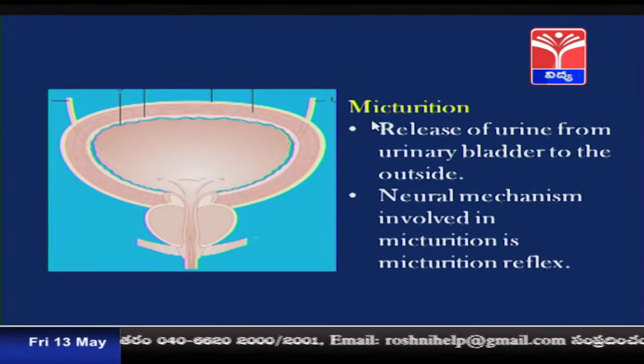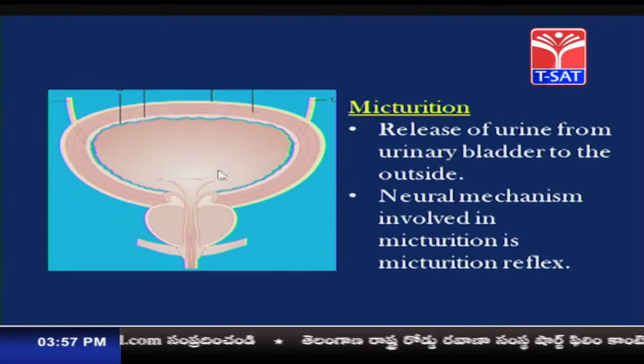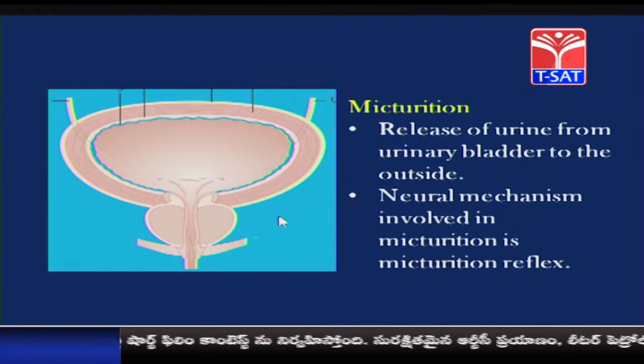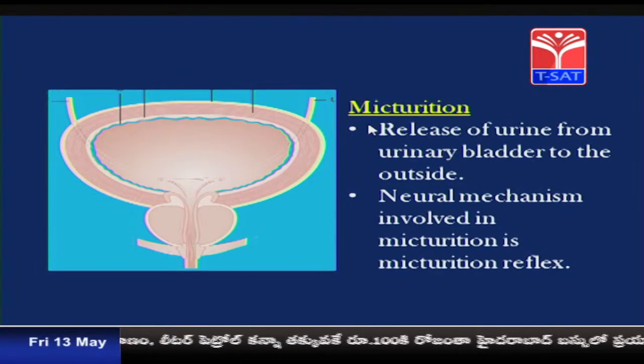Let us know the process of micturition. What is micturition? Generally, the release of urine from the urinary bladder through the urethra to the outside, we call urination, but technically it is called micturition.